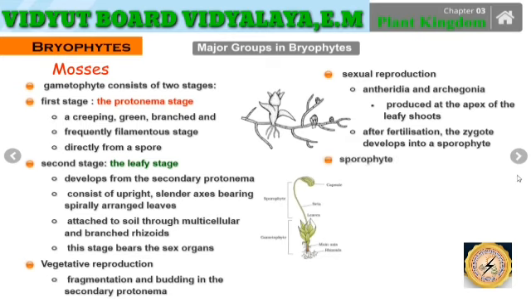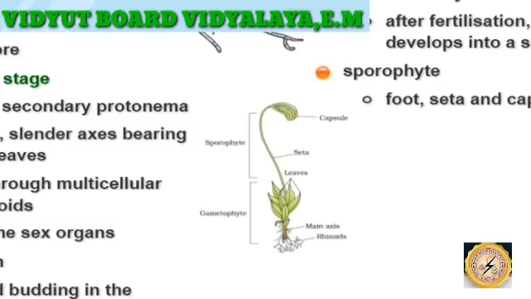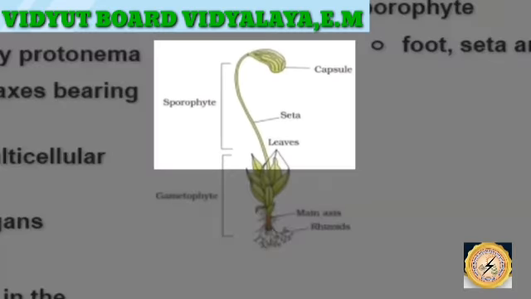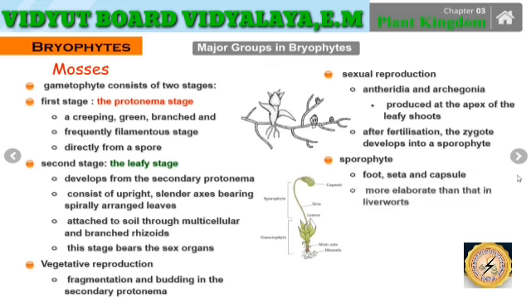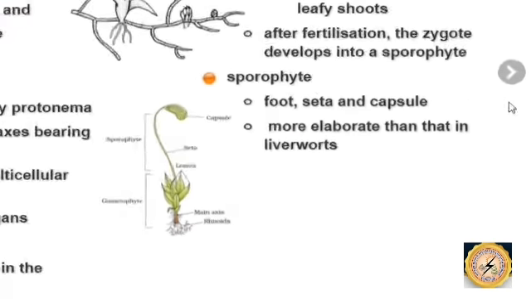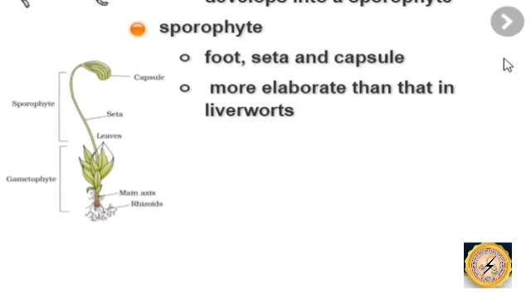Furthermore, they produce the sporophyte, which has the three basic structures, the foot, the seta and the capsule, and is more elaborate than that of the liverwort. If you observe very well, the description and the structure are far more elaborate than in the liverworts.